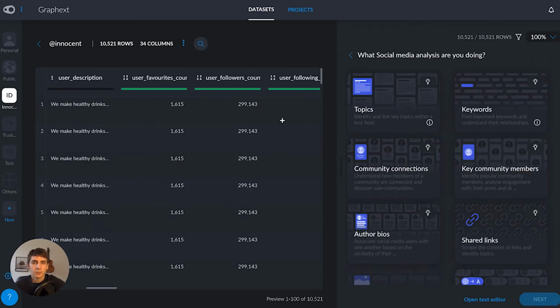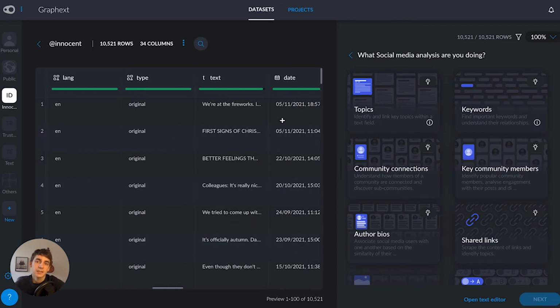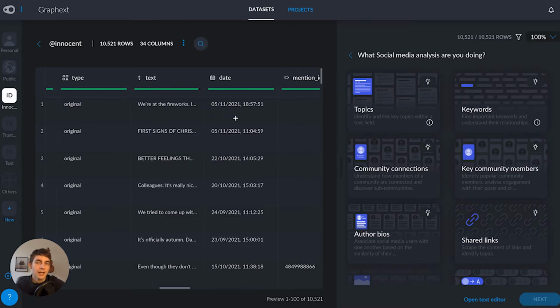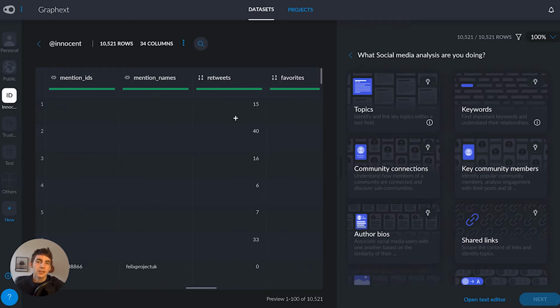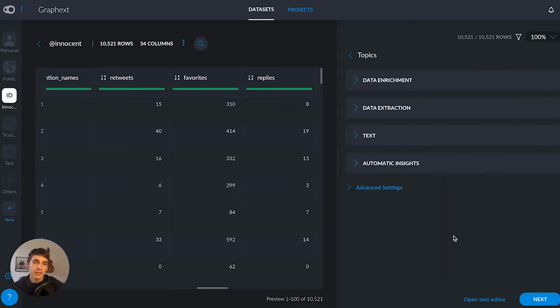And we're going to set the project up. But before we do, I want to draw your attention to what we've got in the data set. We've got information about Innocent themselves, but we've also importantly got information about the tweets they posted: the text, the date, a list of people they're mentioning in their tweets, the number of retweets, the number of favorites, and all of this is going to be really, really useful to helping us understand why Innocent are so successful at what they do.